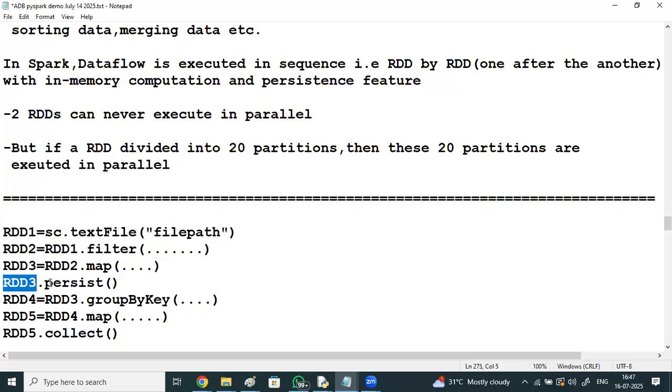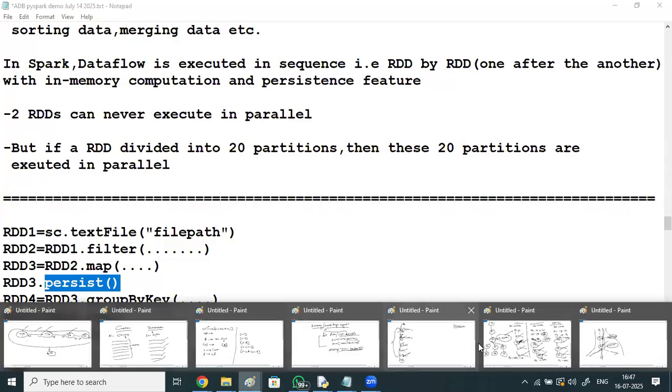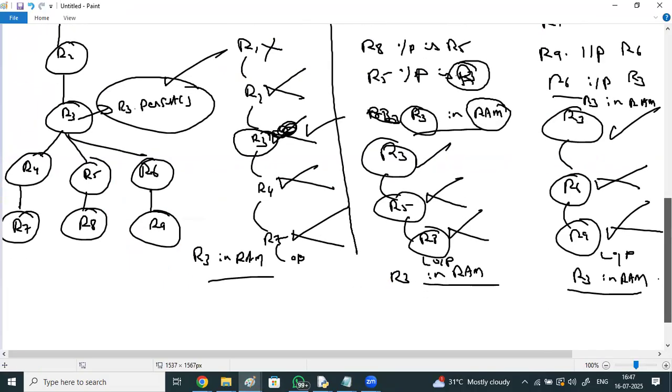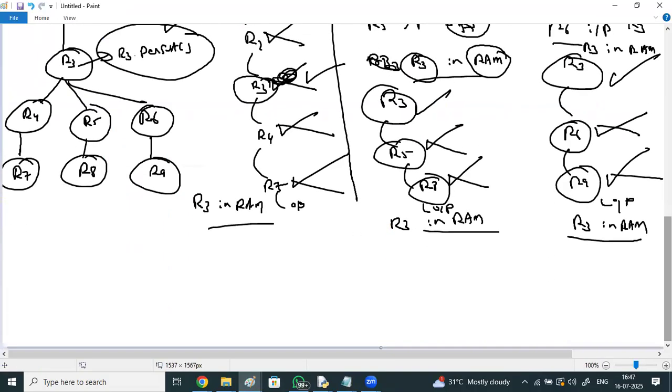Okay, it is by program, not that persist is a method. Persist is a method, right? We are going to write it programmatically. See, in the previous example, R3 stays in the RAM, R3 in the RAM, R3 in the RAM. In all the flows, all the 3 flows' execution completed.